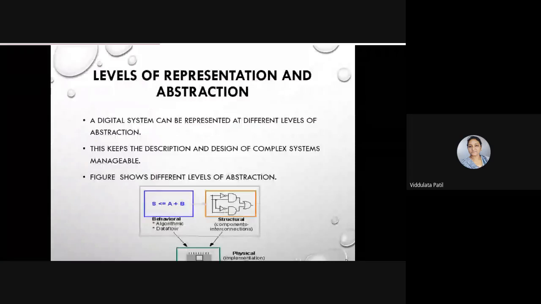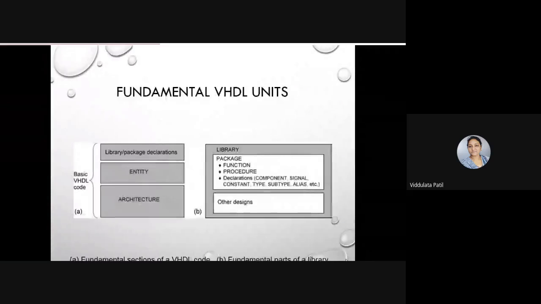So now, can anybody tell me what are the fundamental units of VHDL? Okay, whenever we are writing a VHDL program, what are the units in that program?